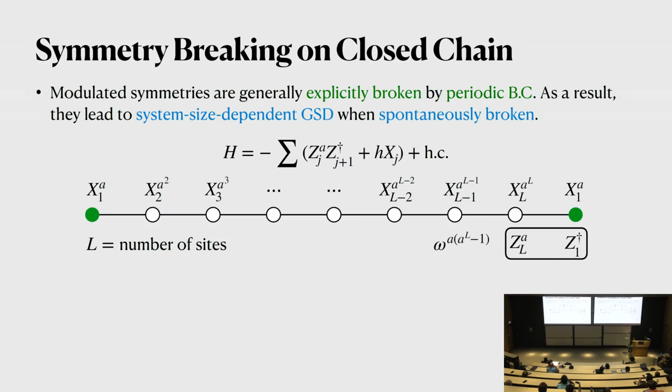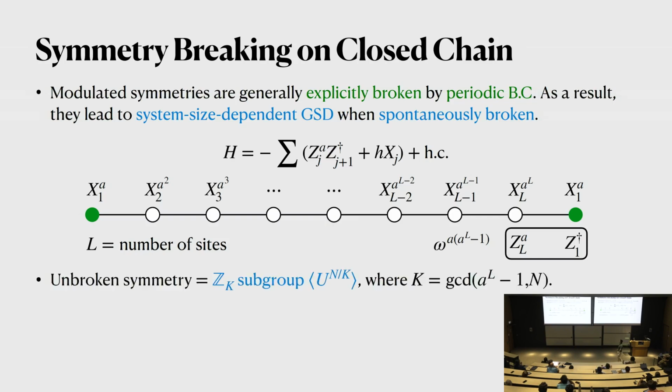And this is because we are working with these periodic boundary conditions. And the non-commutativity is given by this non-trivial phase, and that is proportional to omega to the A to the power L minus 1, okay? And this has an important consequence.